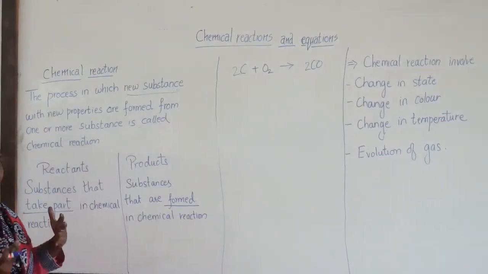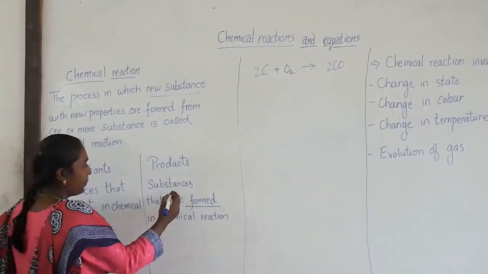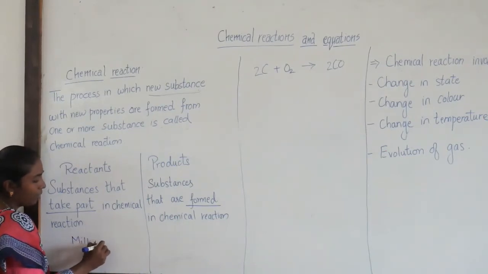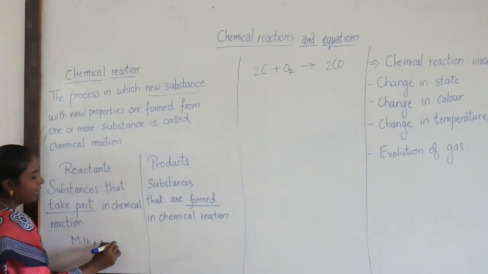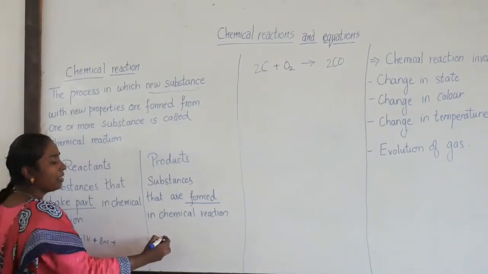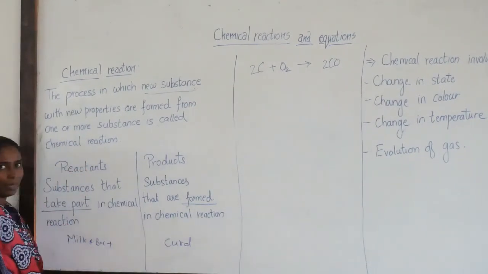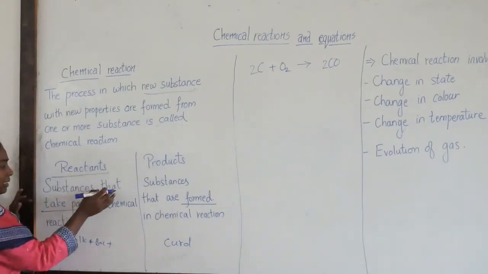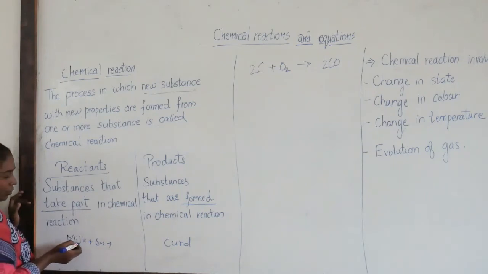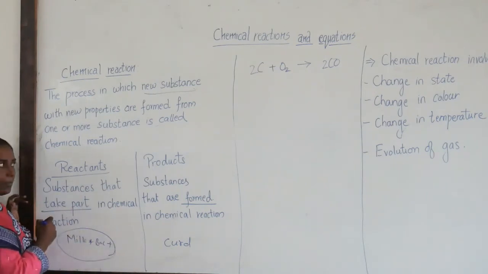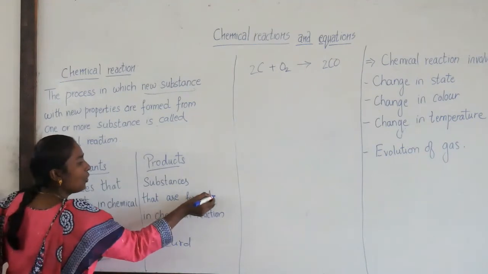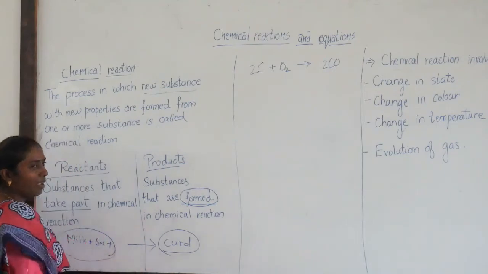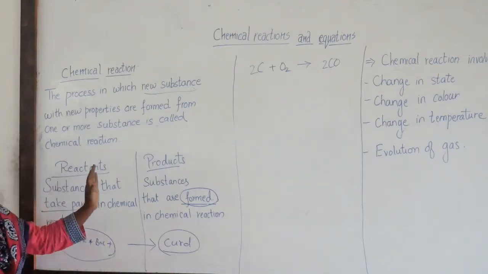Now what are reactants and what are products? Big question mark. Here I had told you milk and curd, a little bit of curd, the bacteria that is added here, is the reactant. What is the product here? Curd is the product. I think you have clearly understood it. So reactants are the substances that take part in chemical reactions. And what are products? Substances which are formed in a chemical reaction are called as products. I hope you have understood what are reactants and what are products.